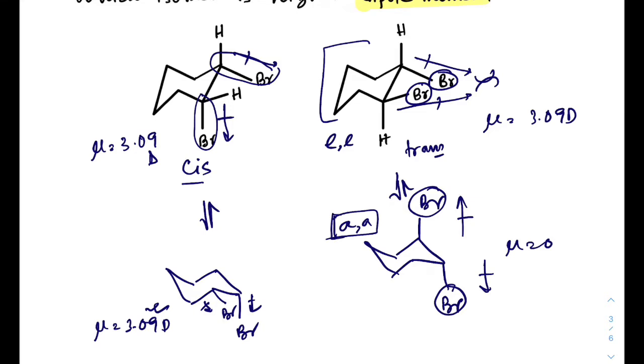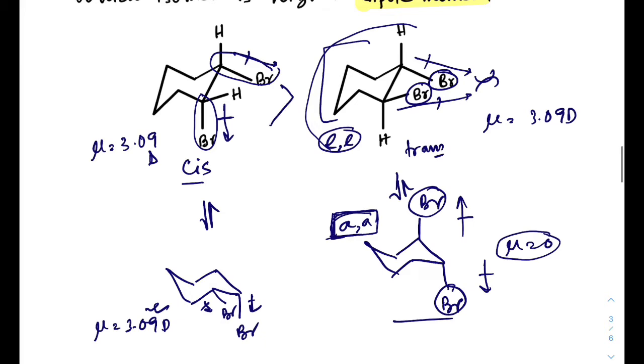Therefore the contribution of AA diaxial conformation will be higher towards the dipole moment. So in the reaction medium, the dipole moment of the overall trans diastereomer will decrease. Therefore the dipole moment of cis is higher than the dipole moment of trans diastereomer.